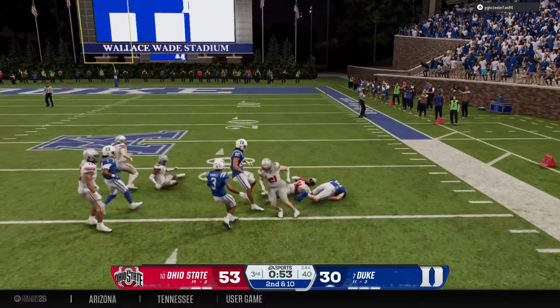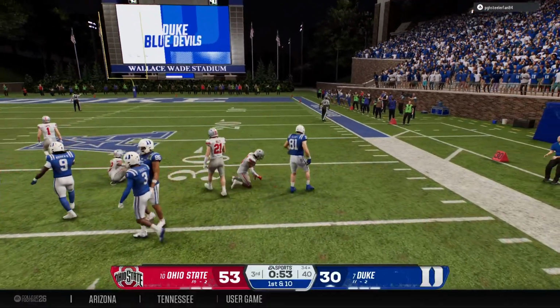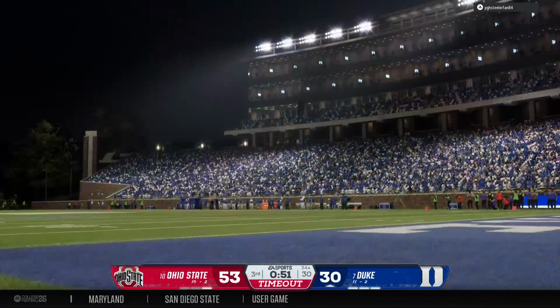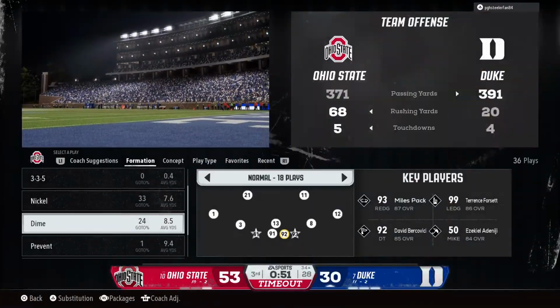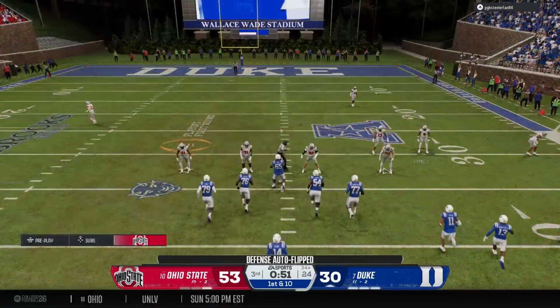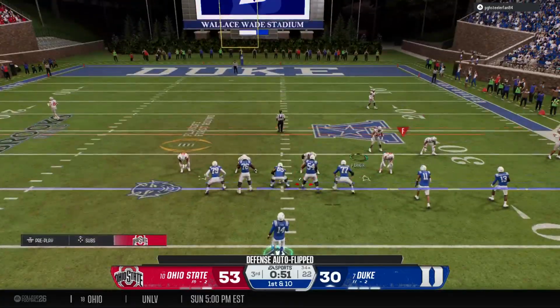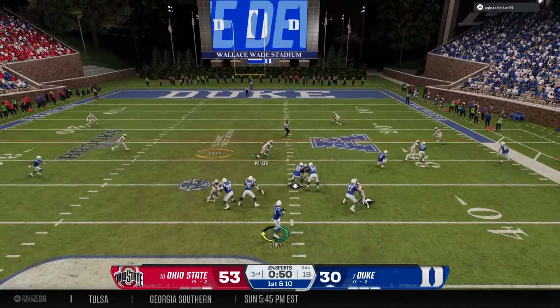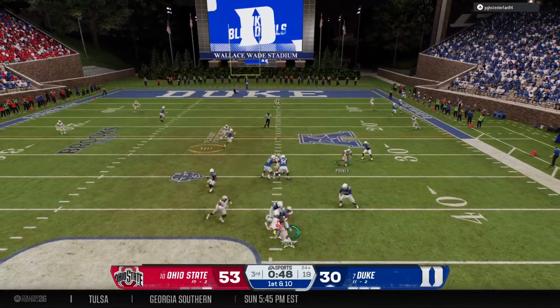Breaks loose at the 40. They make the stop after a big gain all the way to the 34. The Blue Devils are going to keep this drive rolling. Defense spends their second timeout to try to regroup. First down here for this offense. Receivers now getting some new assignments before the snap. First down, they're going to throw the football.